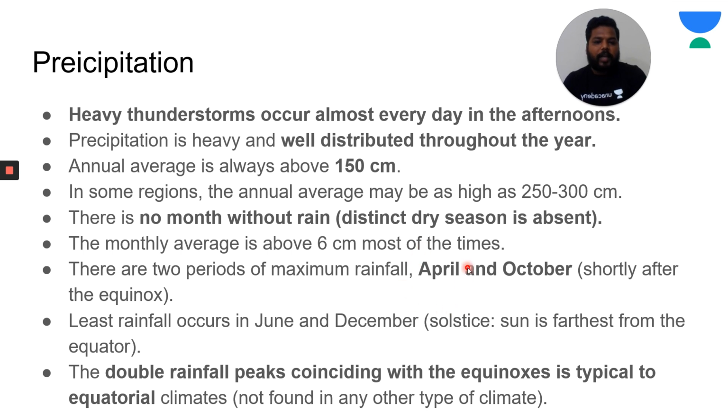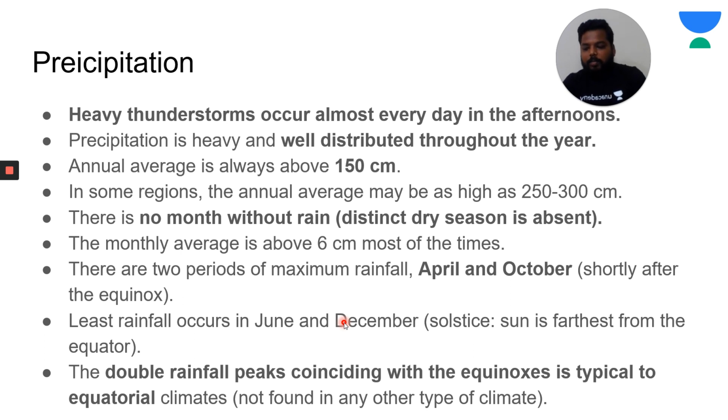On March 21st, we have the equinox phase. After that, we would be finding this April month having maximum rainfall, and after September 23rd, so after the equinox in the month of October, you will find high rainfalls. And least rainfalls happen during June and December. They are solstice times. During this solstice time, the sun is far away from the equator, over the Cancer and Capricorn regions. During that time, we experience least rainfall.